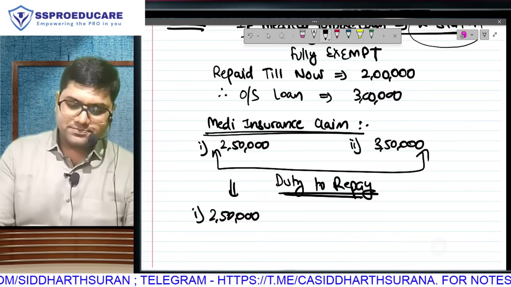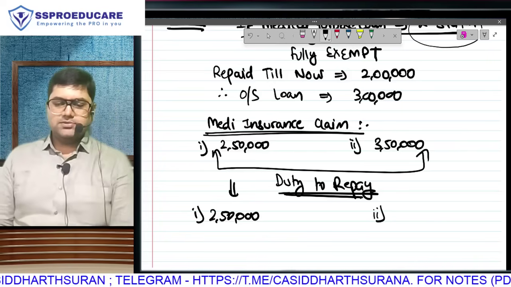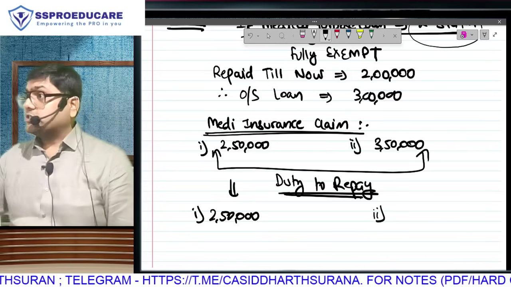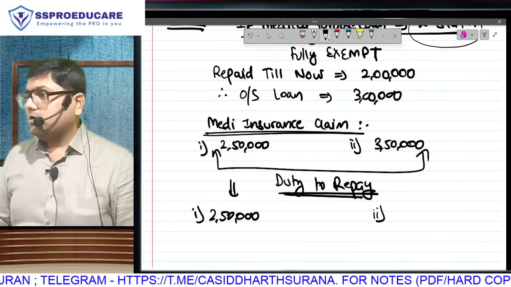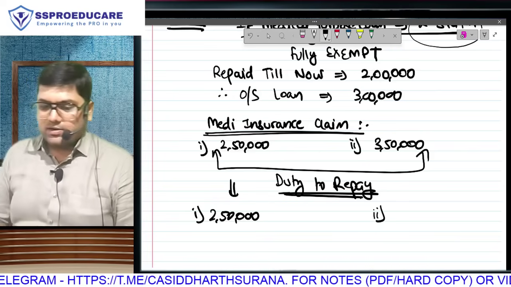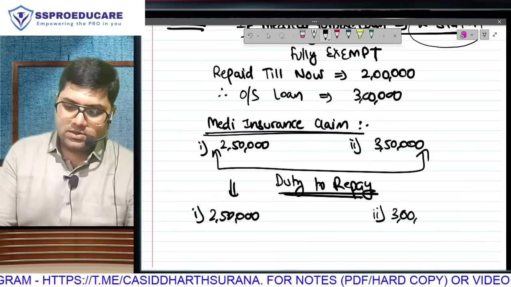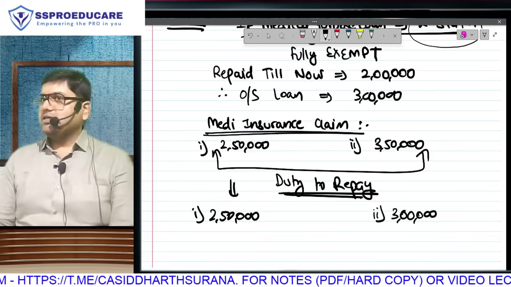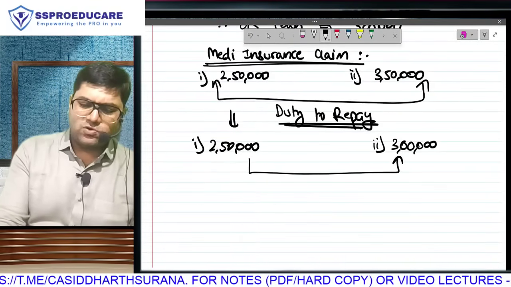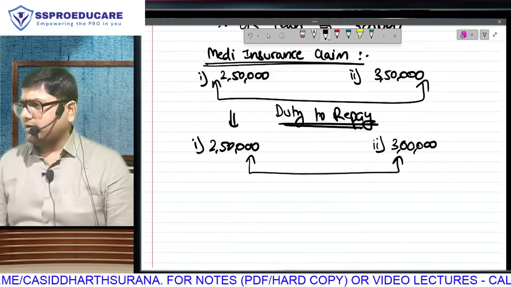And case 2 mein, think about it. I have received a claim of 3 lakh 50, but that does not mean that I will repay 3 lakh 50, because the outstanding is only 3 lakh; the other amount from my pocket I have already paid. So here I will repay only 3 lakh. What you need to understand is this. See, if you understand this, I will go ahead. I also don't want to be purposely slow with you guys.